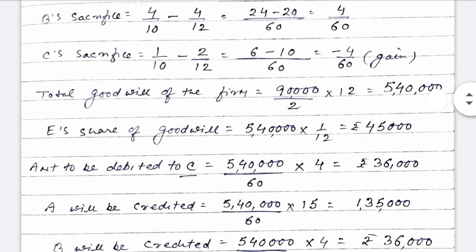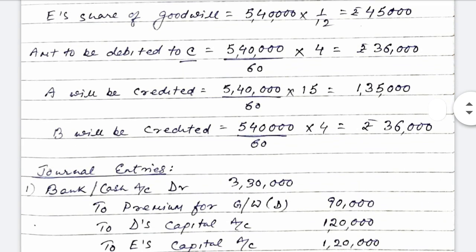Now see who will be debited how much. E will be debited rupees 45,000 because E is unable to bring his share of goodwill, and then C will be debited since C is having a gain. So C will be debited 5,40,000 into 4/60, which is the gain, that is 36,000. Now A and B are the sacrificing partners. A will be credited 5,40,000 into 15/60, rupees 1,35,000. B will be credited 5,40,000 into 4/60, that is rupees 36,000.